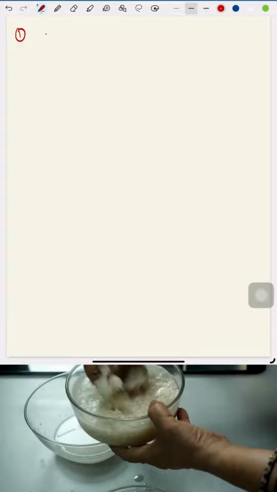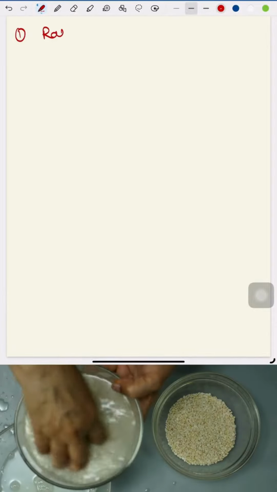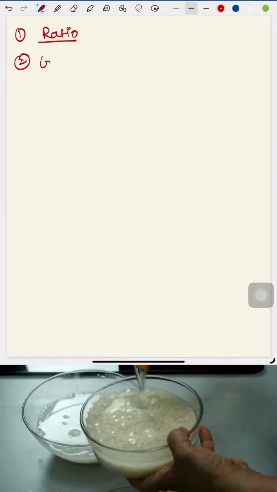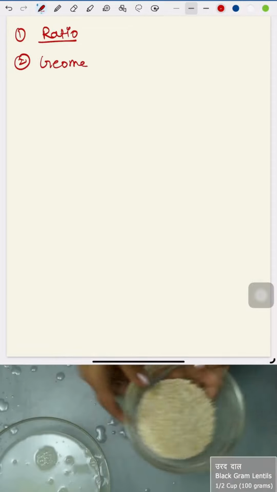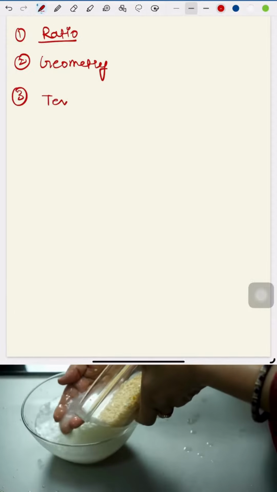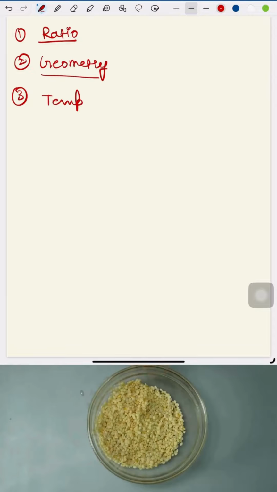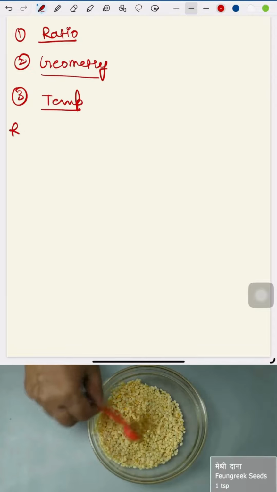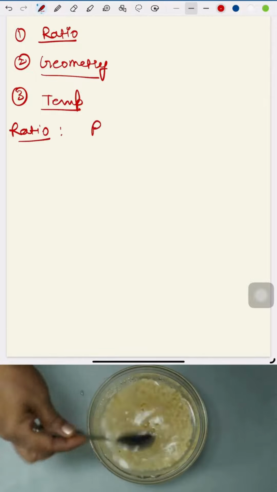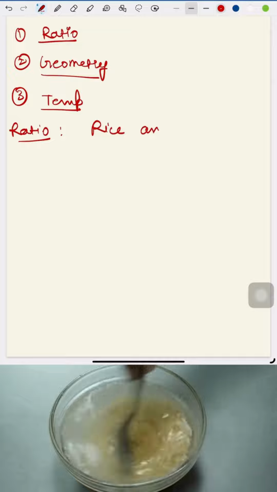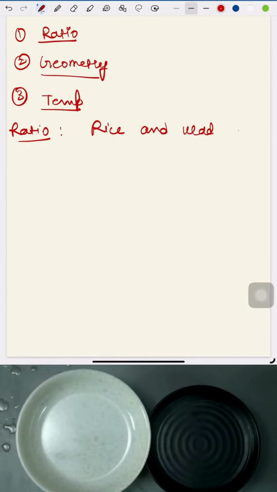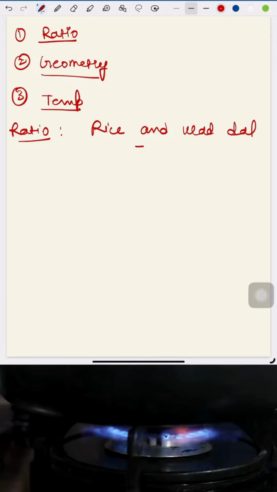The first part is the ratio that we have to discuss, correct? The second thing is the geometry involved in this, correct? And the third thing is the temperature, which depends upon the crispness of the dosa. So, first the ratio. The ratio of rice and urad dal should be 3:1.